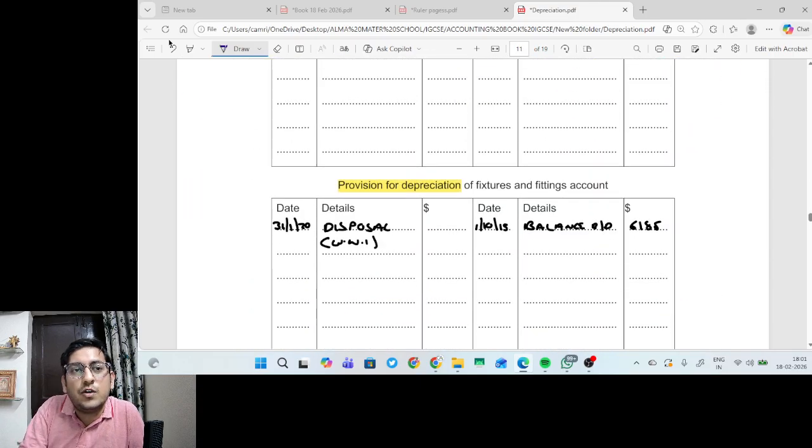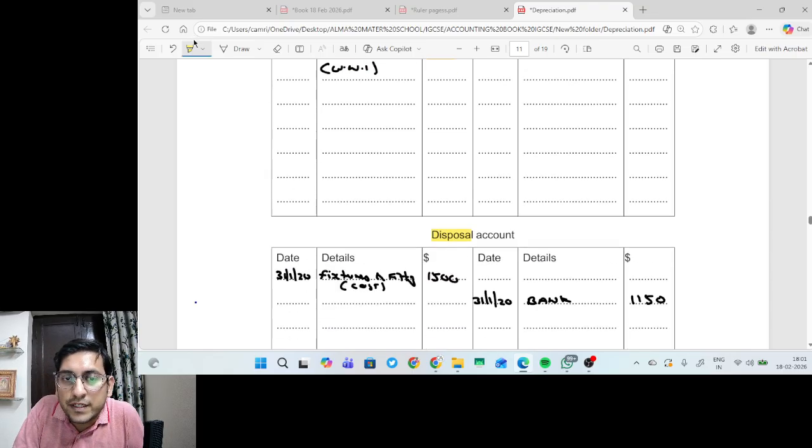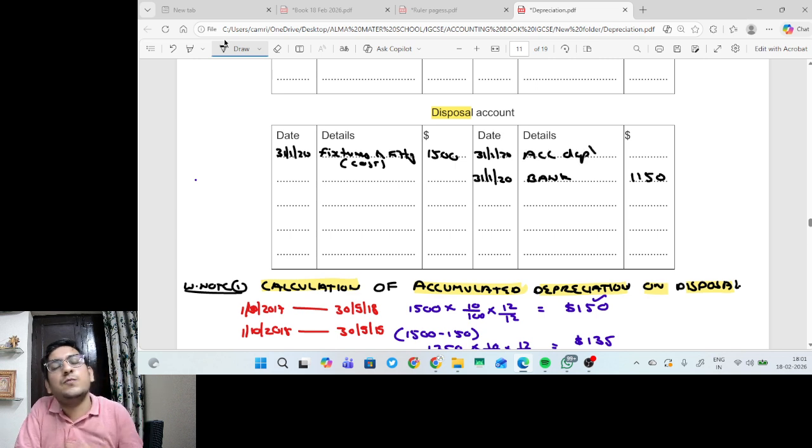Now, can I say this 285 will be reduced from accumulated depreciation? So here I will write 285. So this is important to calculate the provision for depreciation on disposal. Now, we have to mark a double entry here. On 31st January 2020, what I will write? Accumulated depreciation, also known as provision for depreciation. And it comes as 285. Now, guys, we have to find out whether it is a profit or loss on disposal.